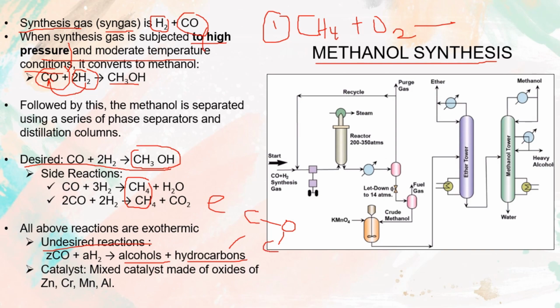And of course we don't want all these side reactions. We don't want the alcohols and hydrocarbons,